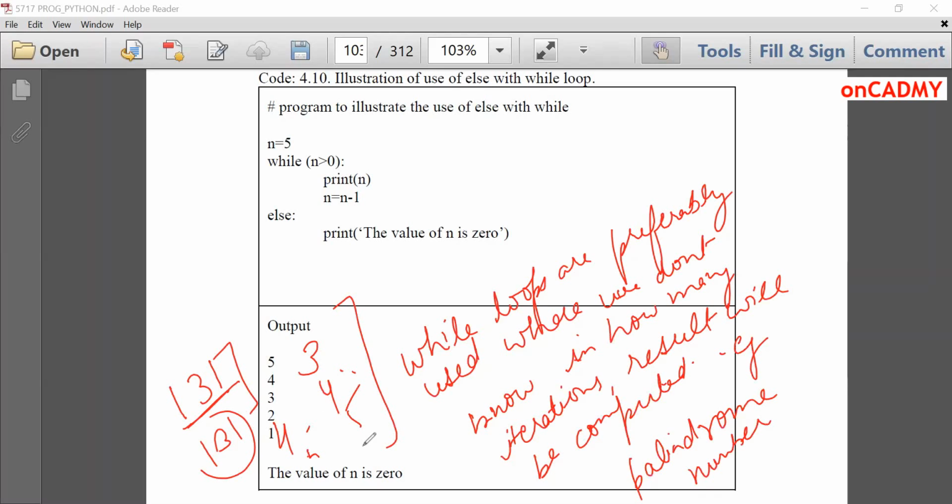Until the remainder becomes 0, the loop runs. So depending upon the number of digits, the loop runs. So for those cases where we don't know how many times the loop will execute, the while loop is used. However, for is used when we know exactly how many times the loop will run, and it is mostly used in case of sequences. So we'll discuss for loop in the next section in detail. Thank you.